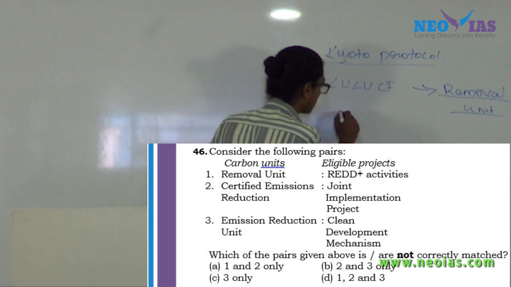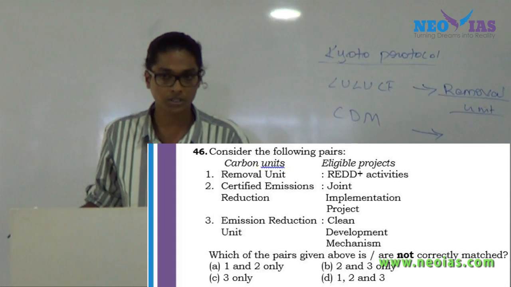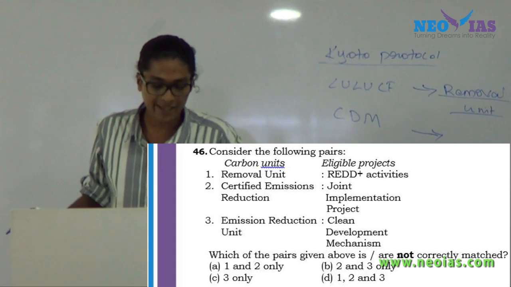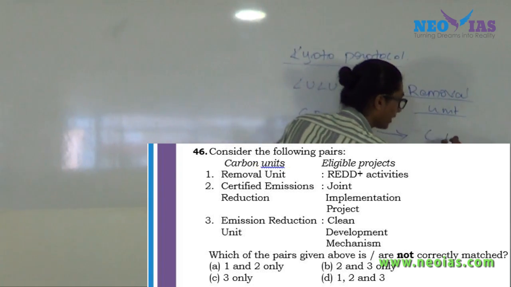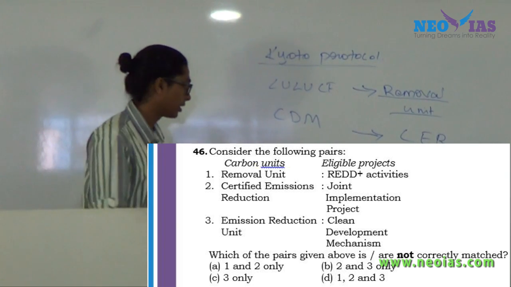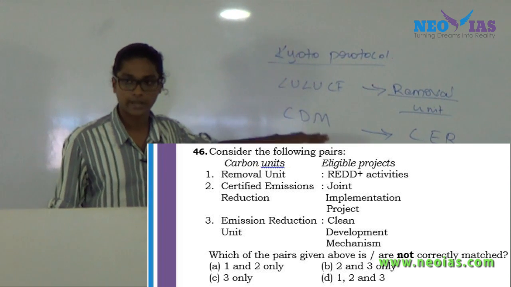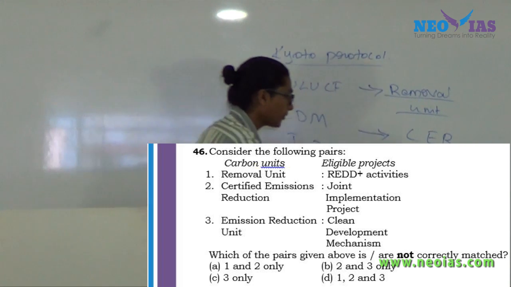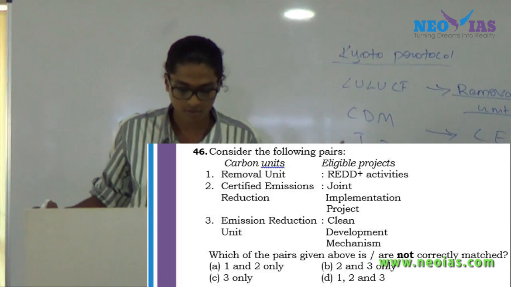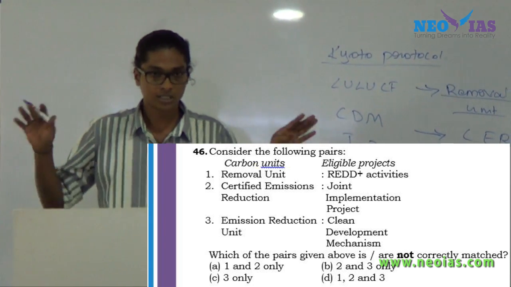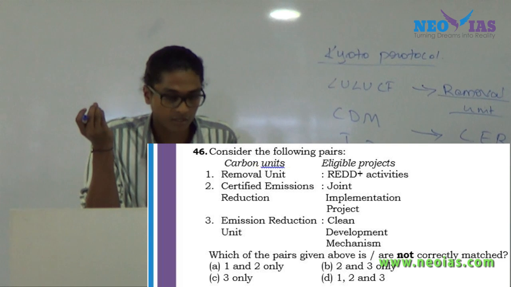Now, another mechanism, clean development mechanism. Clean development mechanism is between a developed nation and a developing nation, and the carbon unit earned through the clean development mechanism will be the certified emission reduction unit. And one more market-based mechanism is joint implementation, which is between 2 developed nations, and the carbon unit earned through joint implementation will be the emission reduction unit. Okay, see, these things have been given in detail in our material, right? So the answer will come out as 2 and 3.